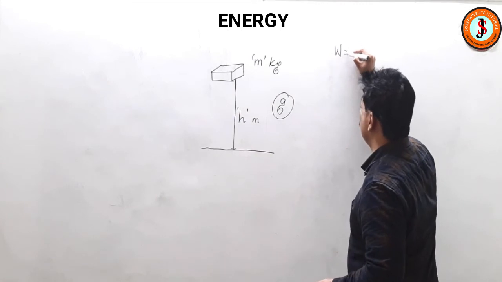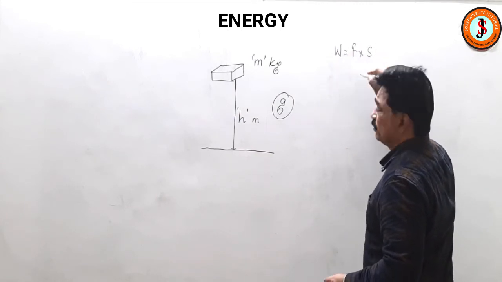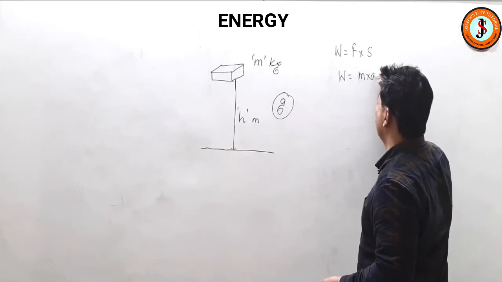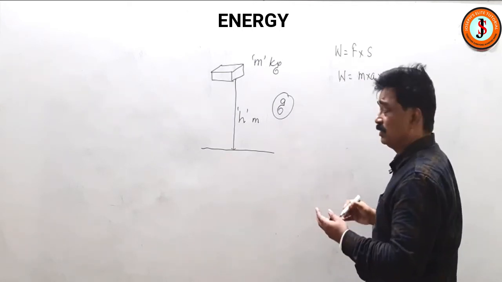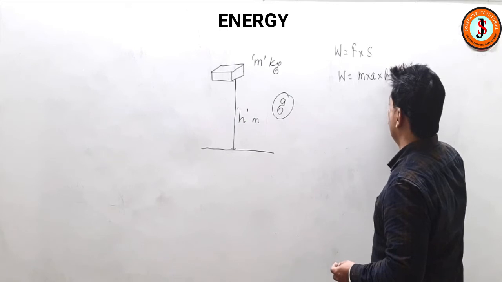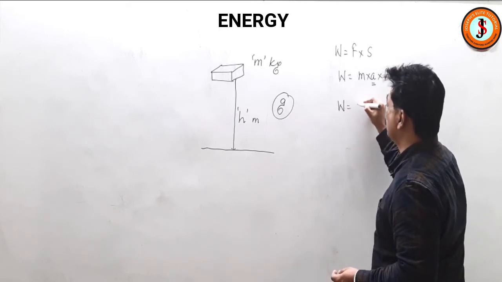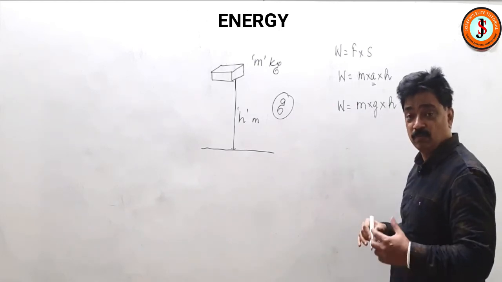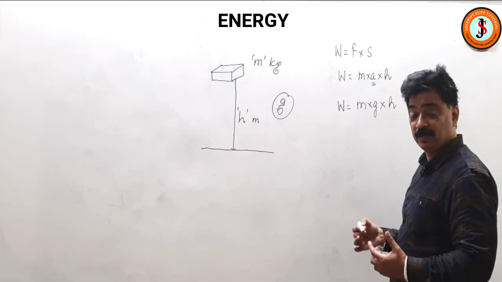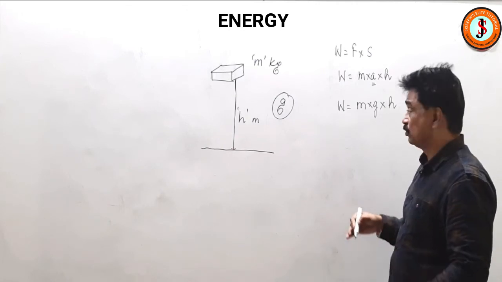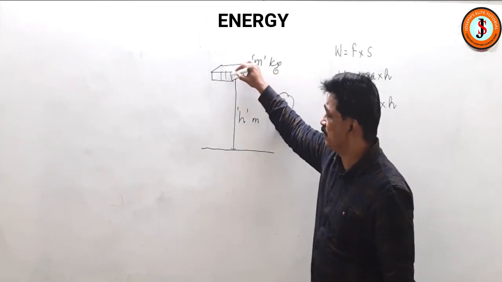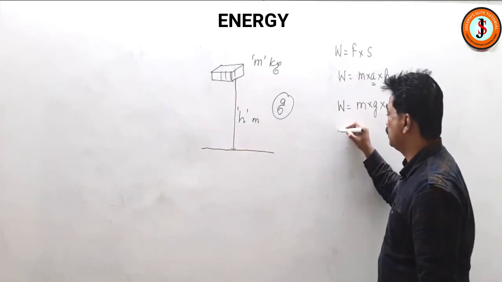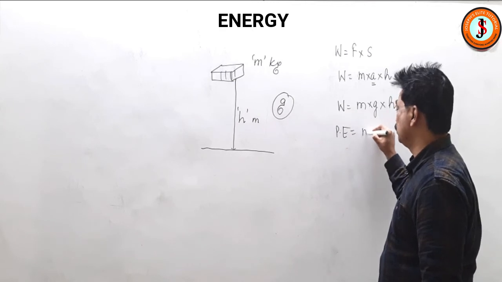Work done, as I know, is equal to force into displacement. So work done is equal to force. Force will be the weight of the body, that is mass into acceleration. And s means the distance covered by the body, that is this height it has climbed up, so h. Here the acceleration will be acceleration due to gravity, of course. So the work done will be mgh. But we know that energy is equivalent to the work done. So here this body, if I leave it, because of the virtue of its position, it will have energy, it will fall down. So this work done is equal to the potential energy of the body, that is equal to mgh.